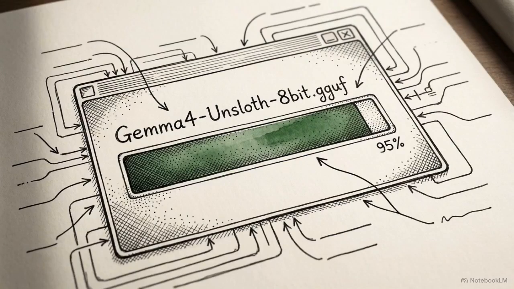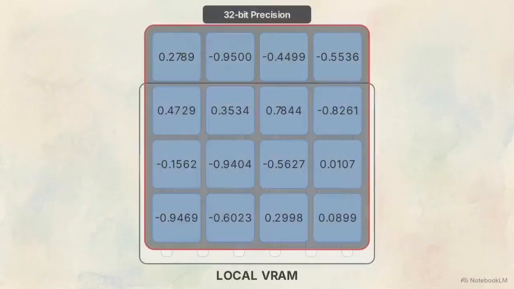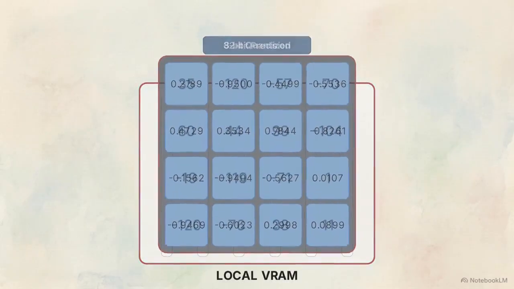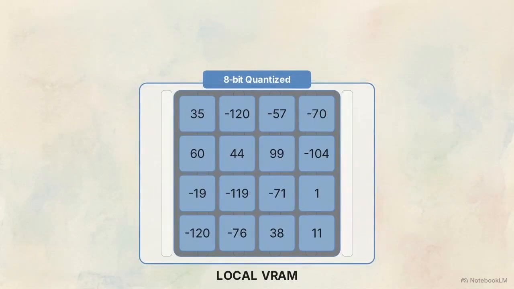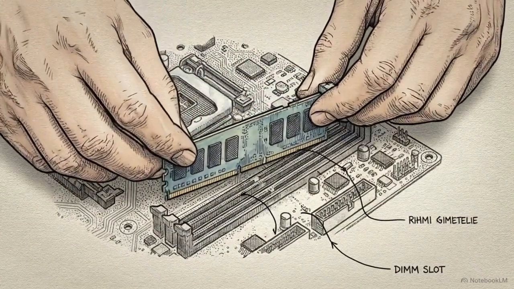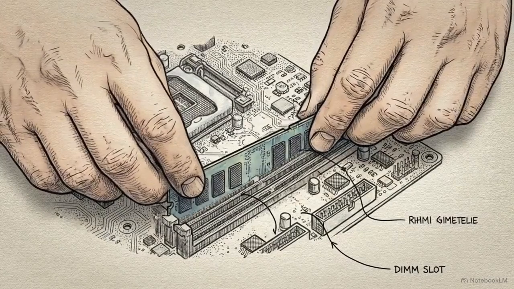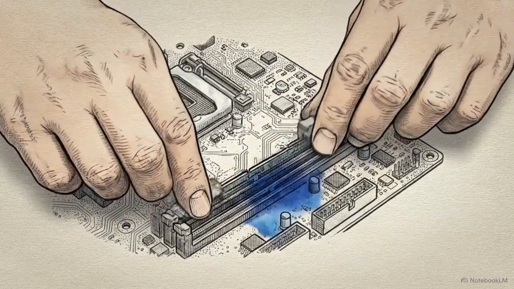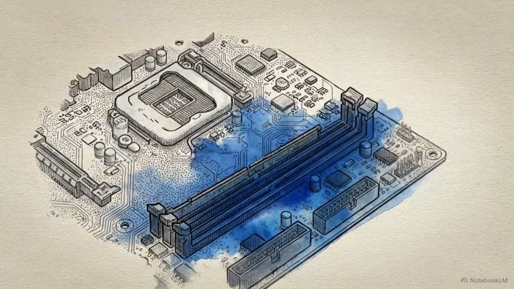We resolve this hardware constraint by downloading the 8-bit quantized version of the model, specifically the unsloth optimization. This compression strategy reduces the precision of the network's weights to fit within local VRAM. Combining modernized execution runtimes with aggressive 8-bit quantization is the precise formula required to load a frontier-class system directly into consumer memory limits.